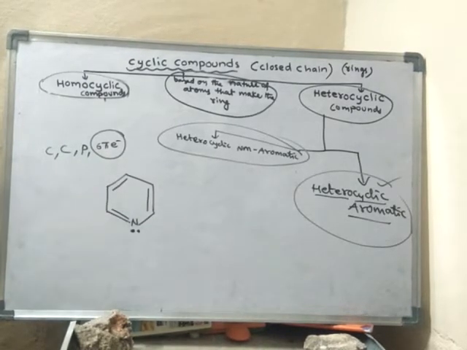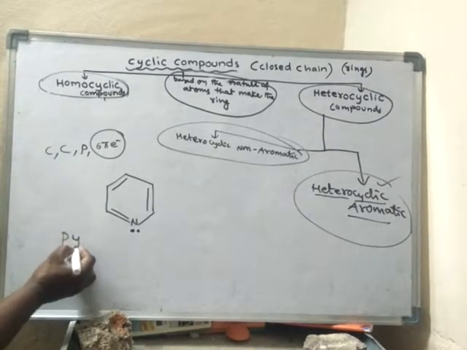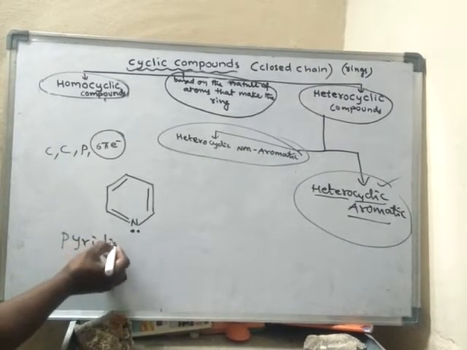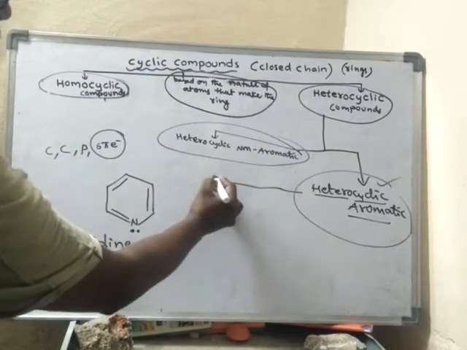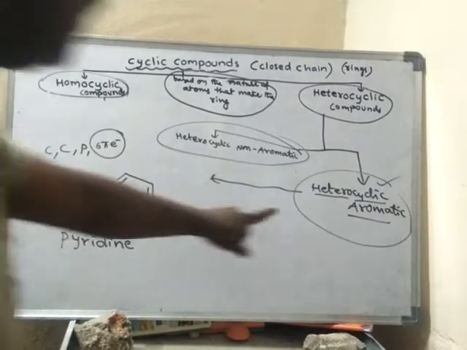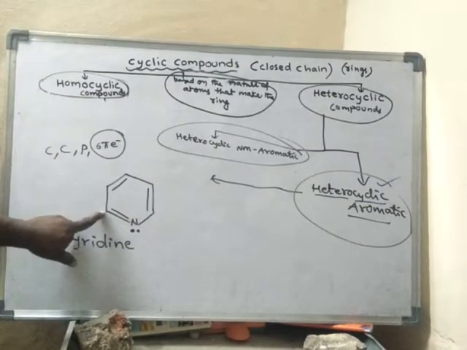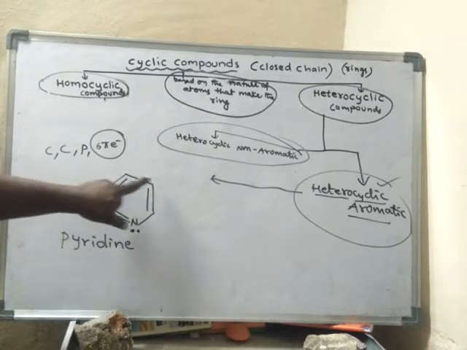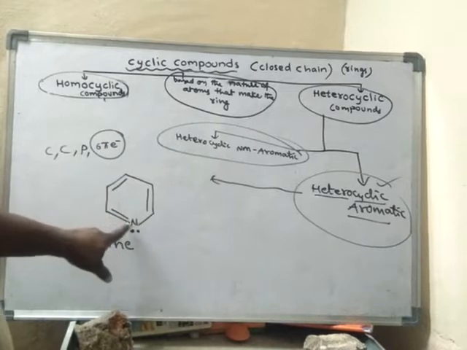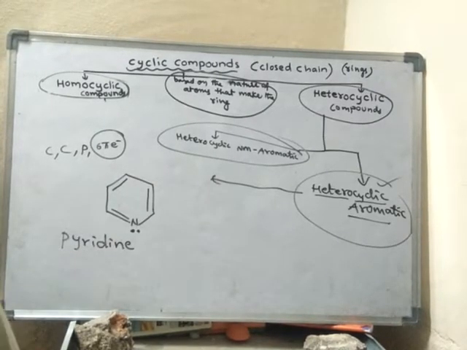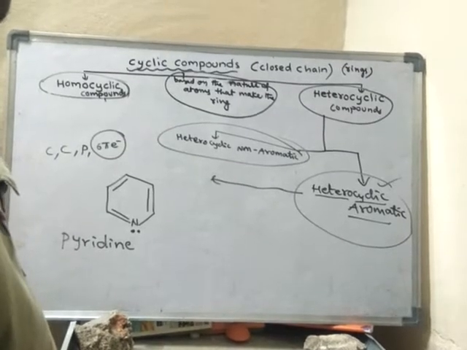So now this is called pyridine. Pyridine is an example of heterocyclic aromatic. Why is it called hetero? Because a heteroatom is there. This is carbon, this is also carbon, but this is nitrogen. Nitrogen is a heteroatom. What is a heteroatom? The atom other than carbon is said to be a heteroatom.